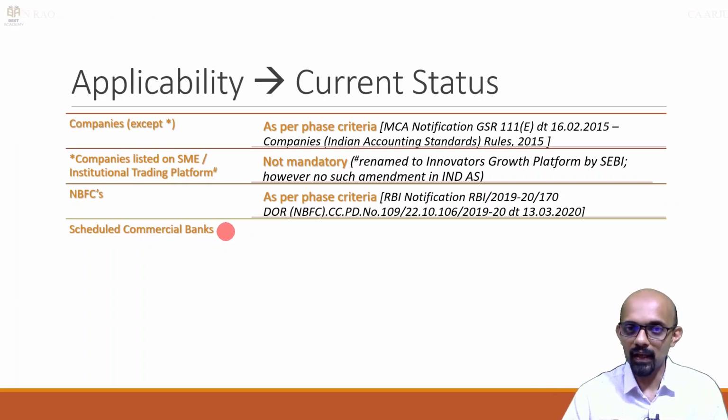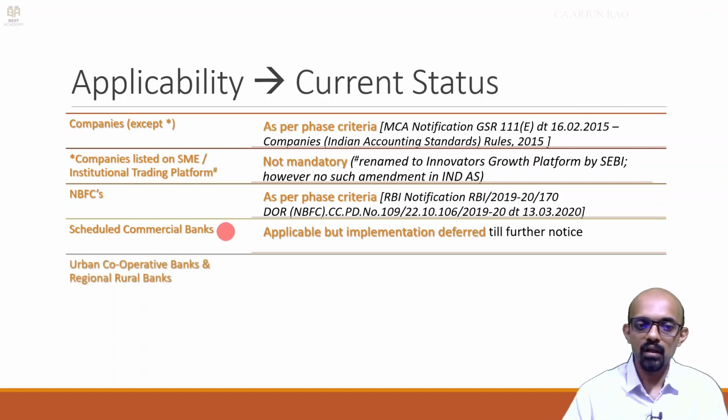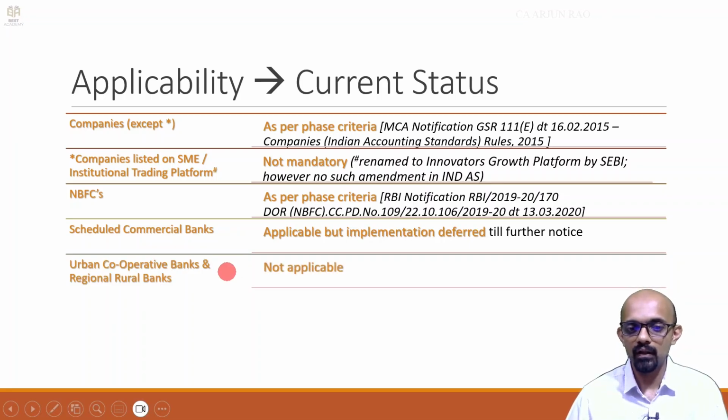Scheduled commercial banks are supposed to follow Ind AS, but as per the RBI directive, the implementation has been deferred till further notice. So as of now, today, banks need not follow. Urban cooperative banks and regional rural banks need not follow Ind AS at all.